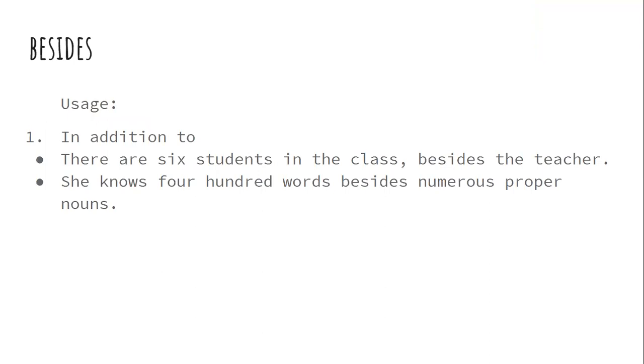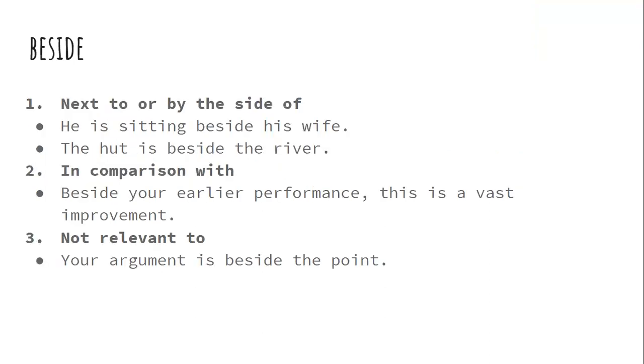Besides, besides, let's begin with beside. The first use is when something is next to or by the side of the other thing or other person. So, he's sitting beside his wife.